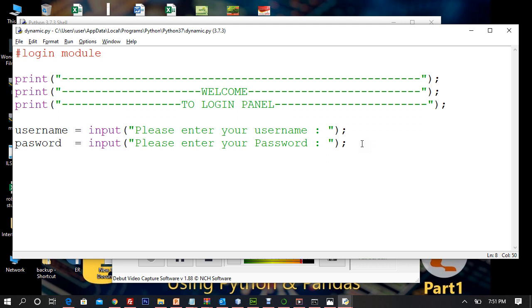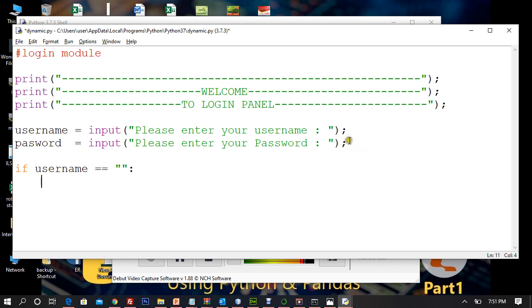Okay, let's write the code here. And now when user has entered the username and password, first things first, you need to check whether user has entered something or not. I will say if username is equivalent to blank. If user has not entered anything at all, why should I log in, or why should I even try and compare it?